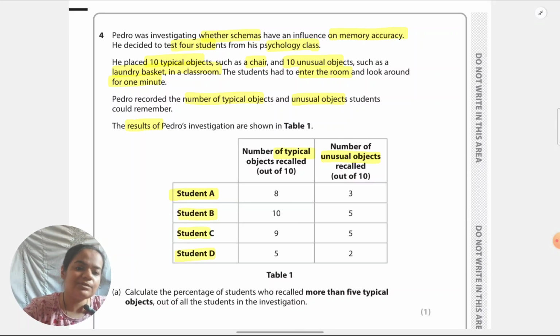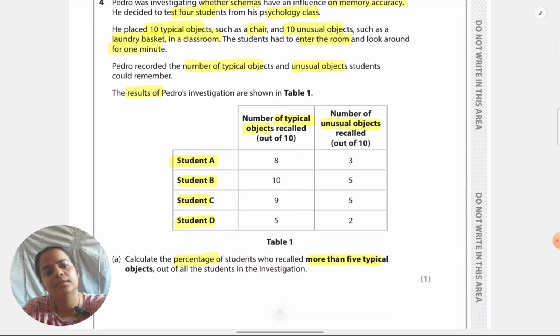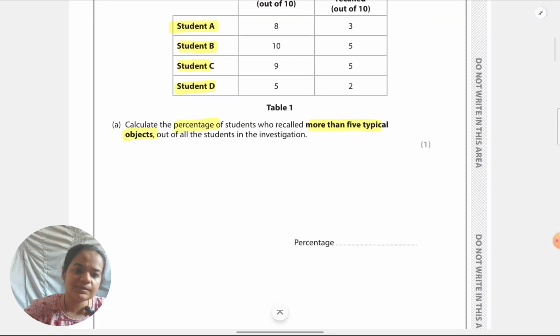These types of questions, when they're just for 1 mark, unlike the ratio question which we did previously, you can directly give the percentage step: what is on the numerator, denominator, into 100, and write the final answer in the space given. But like I told you, for keeping track myself that I'm going in the right direction, I like to involve a few steps. So I'm doing it out of my preference.